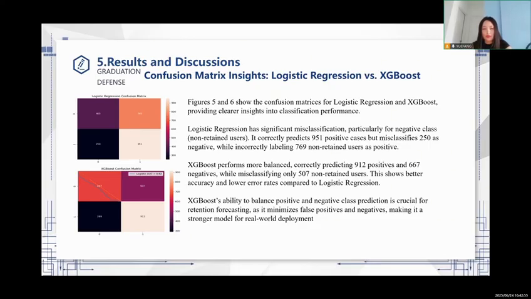XGBoost performs more balanced, correctly predicting 1121 positives and 667 negatives, while misclassifying only 507 non-retained users. This shows better accuracy and lower error rates compared to logistic regression. XGBoost's ability to balance positive and negative class prediction is crucial for retention forecasting, as it minimizes false positives and negatives, making it a strong model for real-world deployment. Okay, let's see the next PPT.